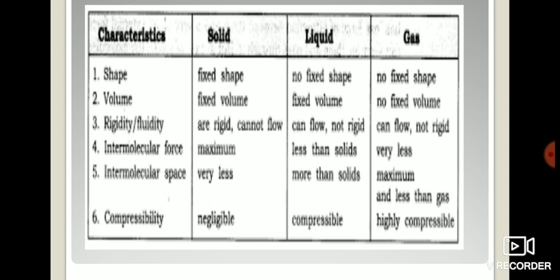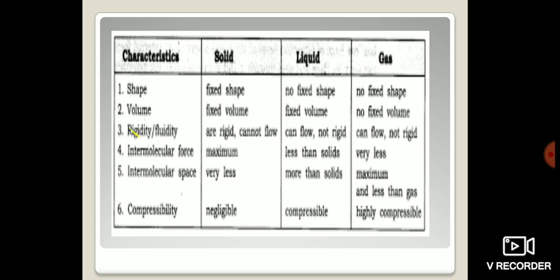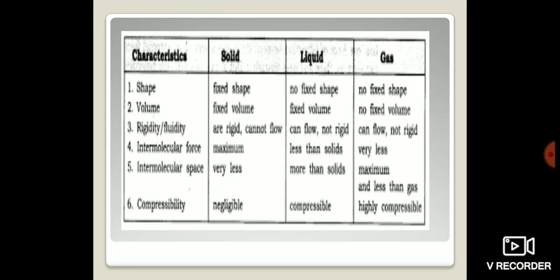Next, if you move towards liquid, it is considered compressible, and gas is considered highly compressible. That is why you have heard the term CNG, that is compressed natural gas. It means gases are easily compressed, and that is why the CNG we are using is natural gas which has been compressed. So these are the characteristics by which we can differentiate between solid, liquid and gases.